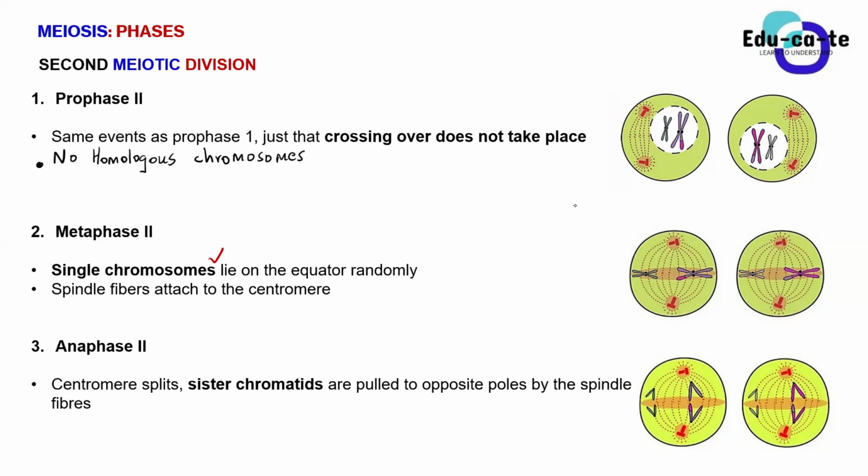We separated the chromatids. We separated the chromatids to opposite poles. Nice. Bandisile, what did you want to say? In metaphase 2, we had single chromosomes. They are now separated in opposite directions.